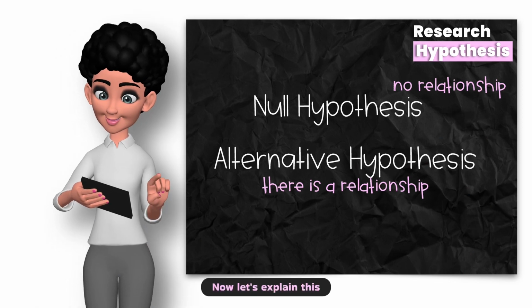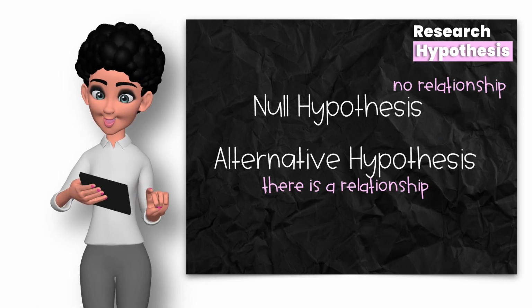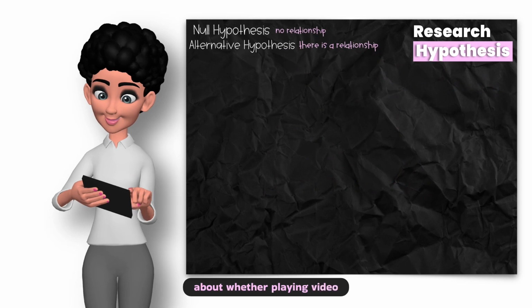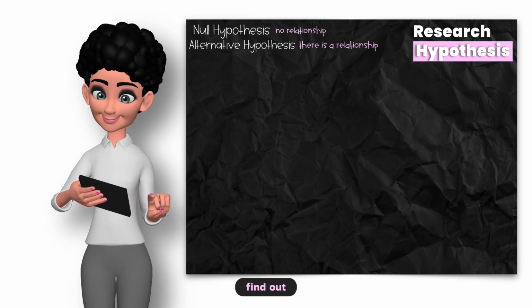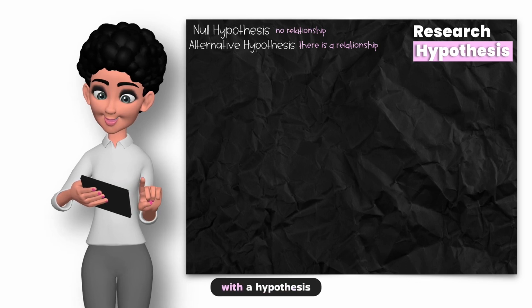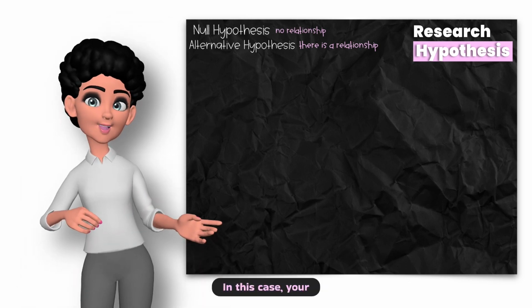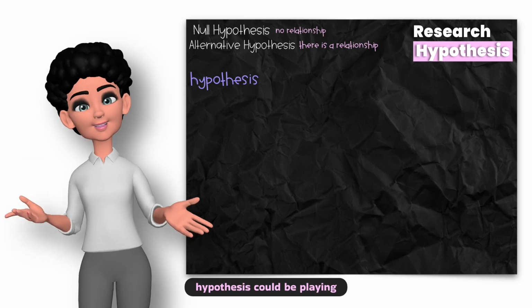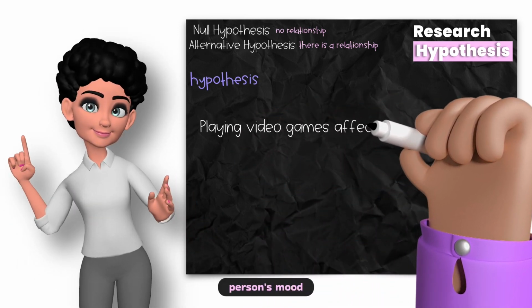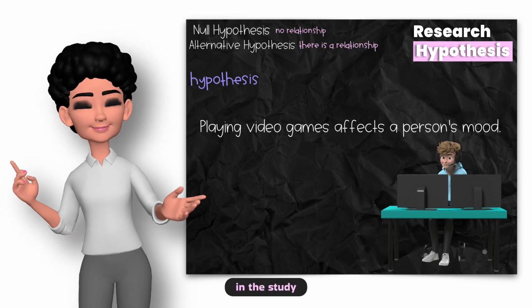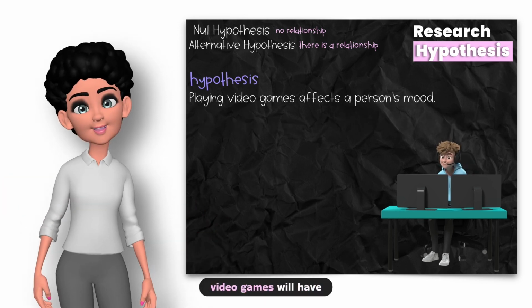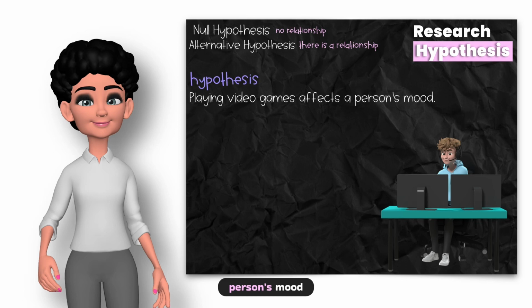Now let's explain this in a simplified way. Imagine you are curious about whether playing video games affects a person's mood. You decide to conduct a study to find out. First, you come up with a hypothesis. In this case, your hypothesis could be, playing video games affects a person's mood. This is your prediction or guess about what you think will happen in the study. You believe that playing video games will have an impact on a person's mood.